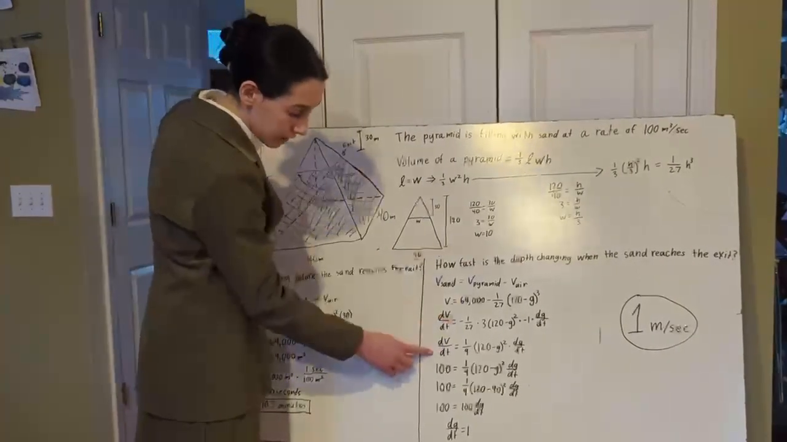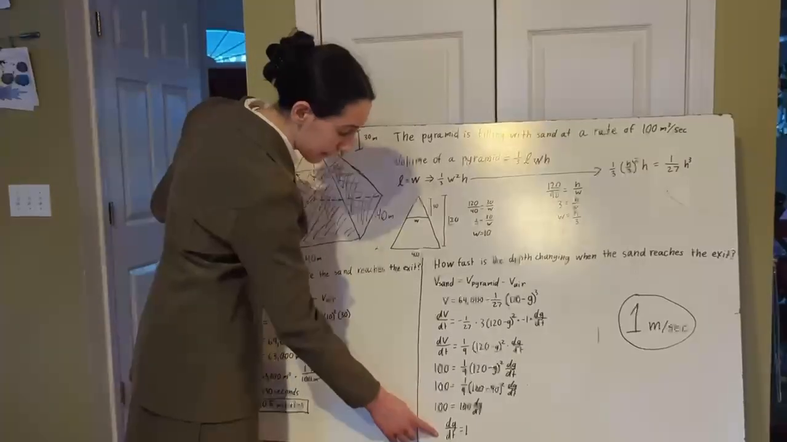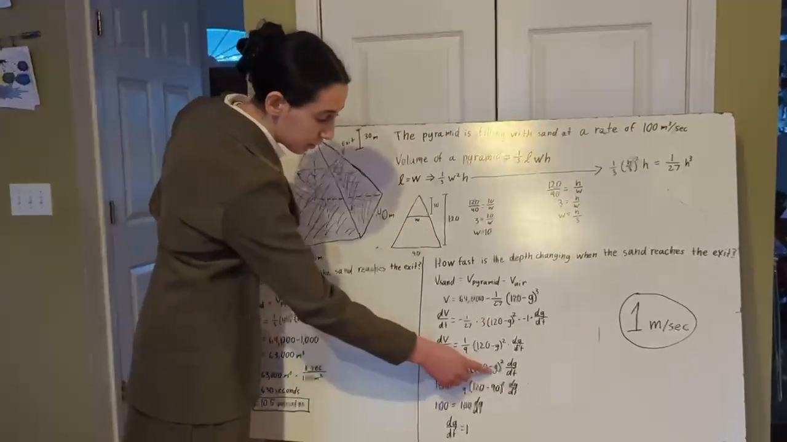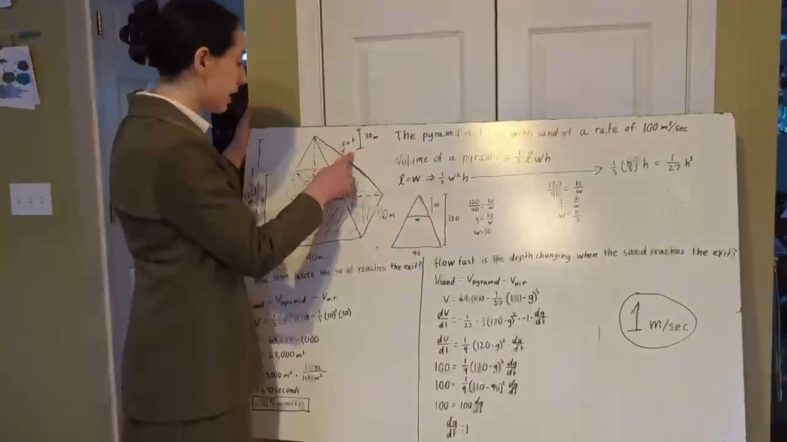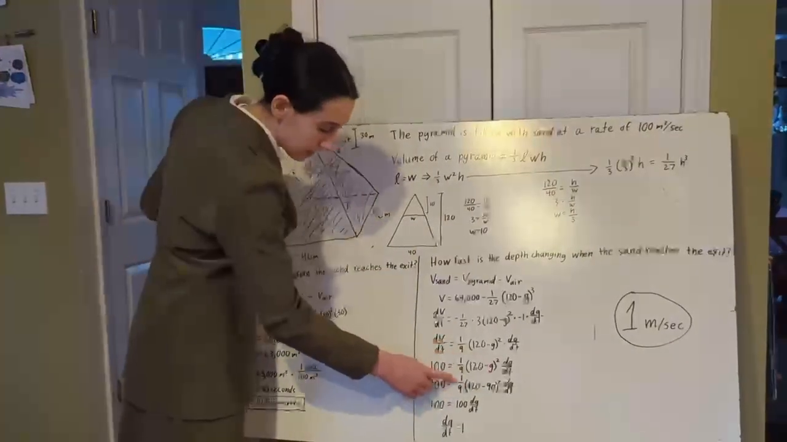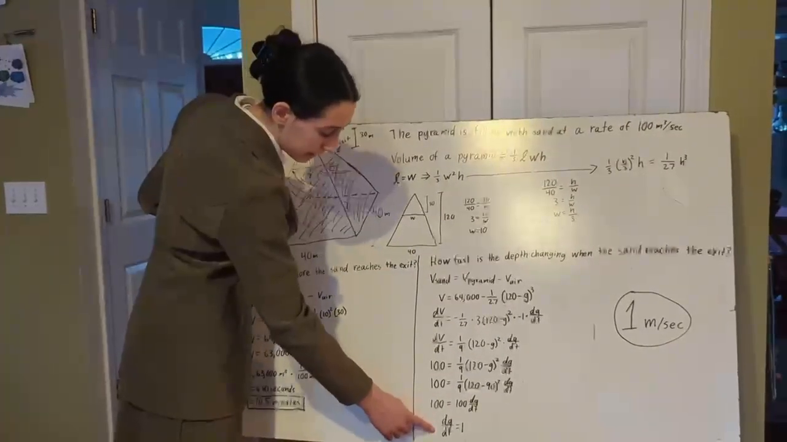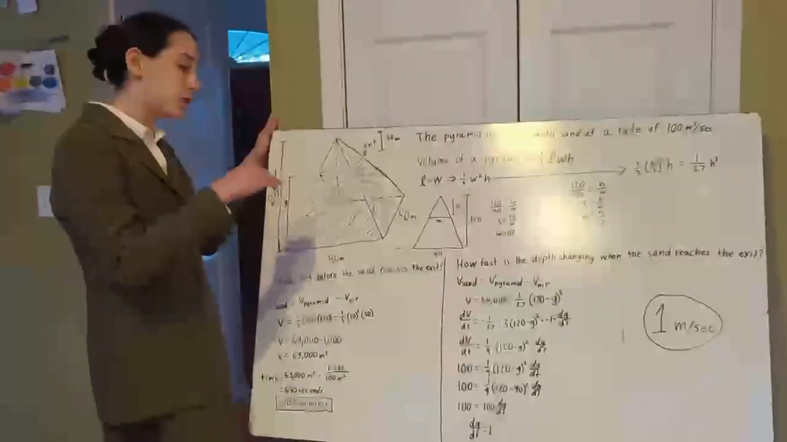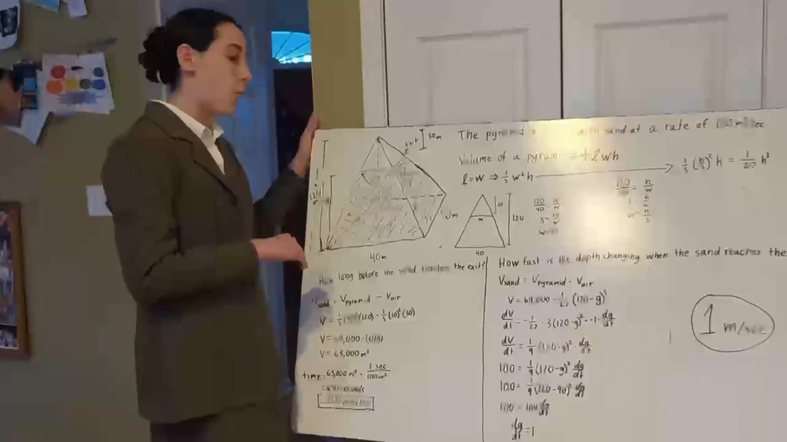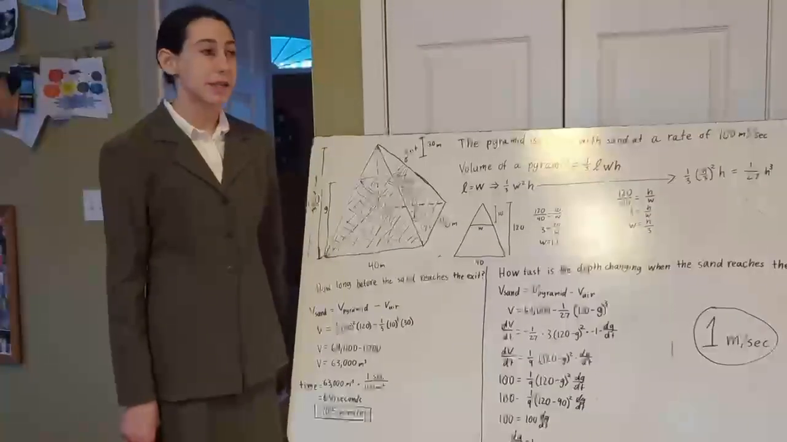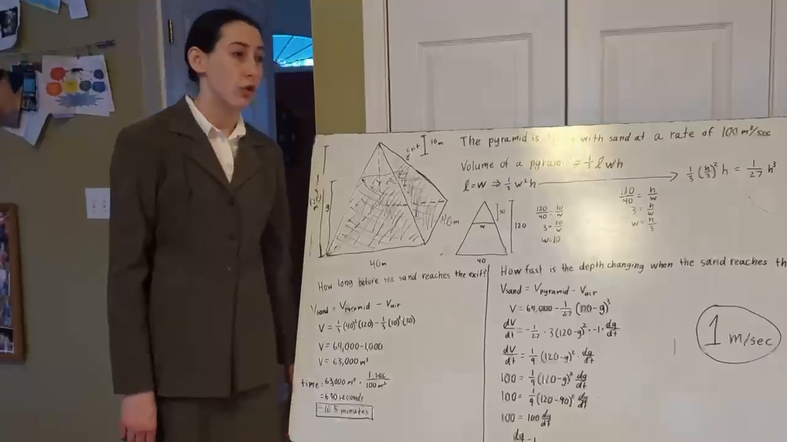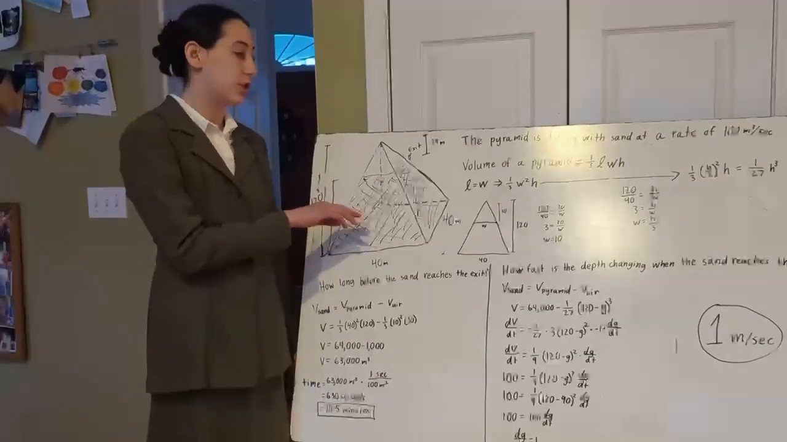So we substitute in 100, and we also substitute in what g would be when the sand reaches the exit, and that would be 90. We solve for dg/dt, and we find that it equals 1 meter per second. So that means when the sand reaches the doorway, the depth will be changing at 1 meter per second. That means that since the standard doorway is 2 meters high, they would have 2 seconds to exit the doorway once the height of the sand reached the door.